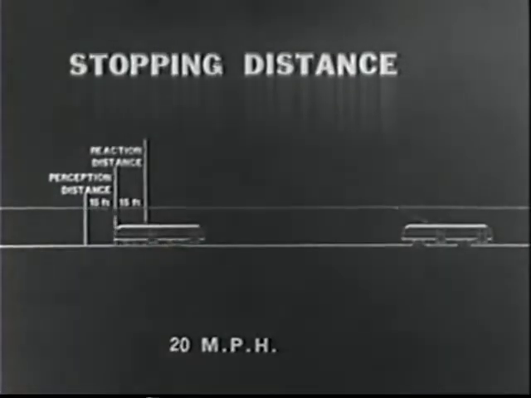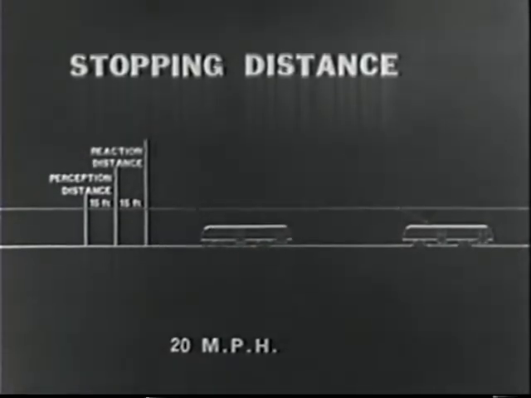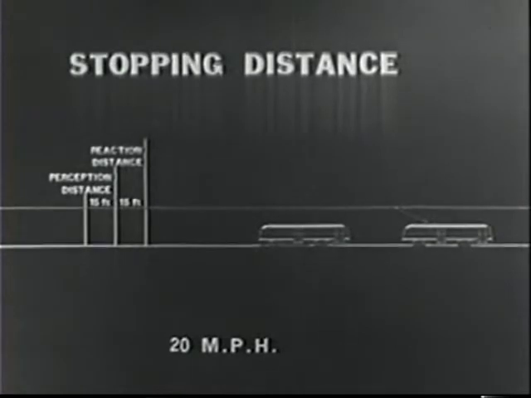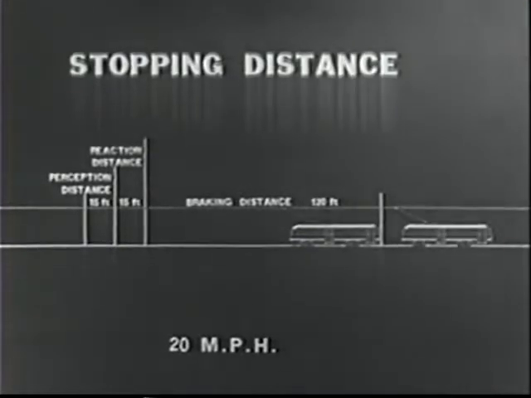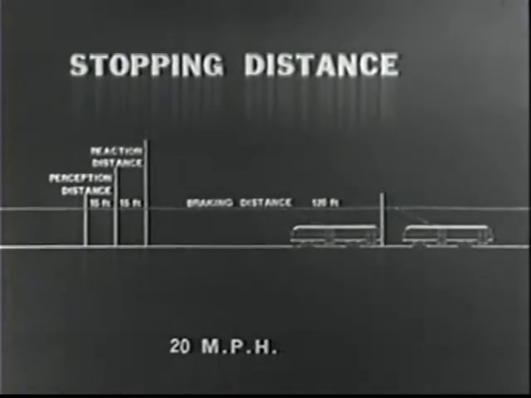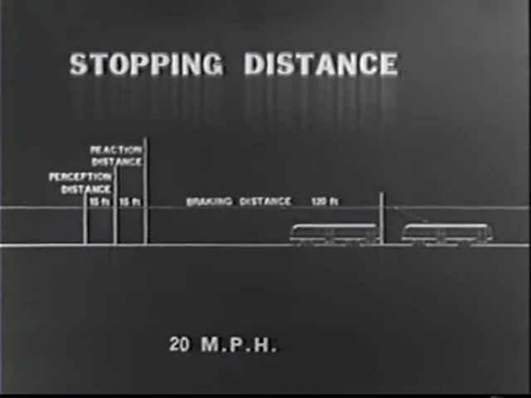The brake is now applied. We show here the distance required for a normal service stop on good rail, level track. This braking distance is approximately 120 feet from a speed of 20 miles per hour. Bear in mind that this is not an emergency stop.